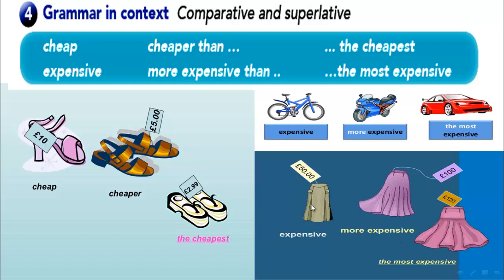This one costs 50. This one costs 100. This skirt is 120. This skirt is expensive. The second is more expensive than the first one. The last one is the most expensive. The last skirt is the most expensive one.